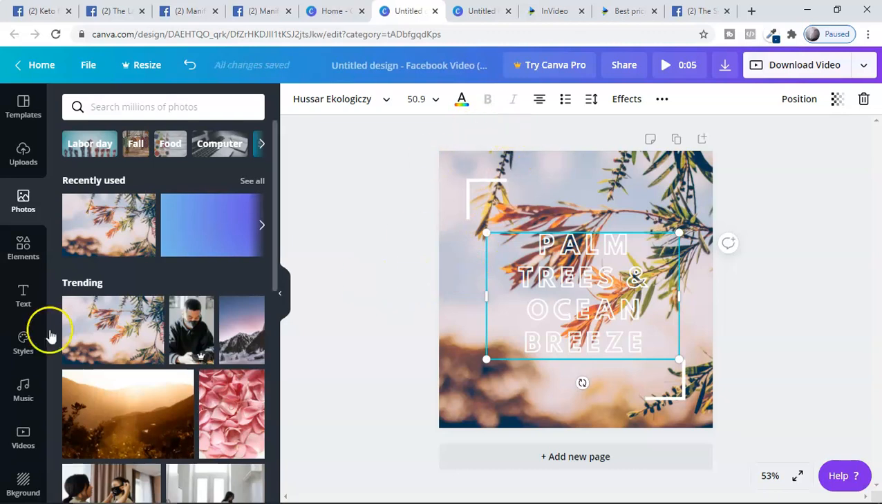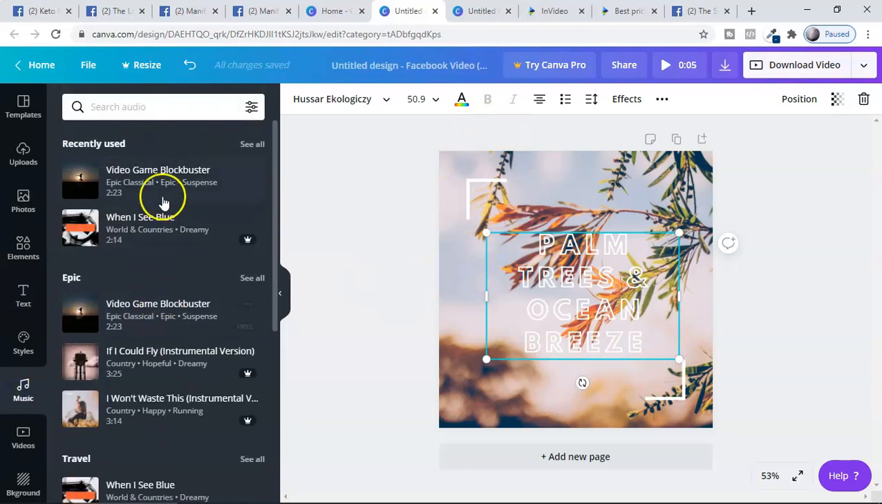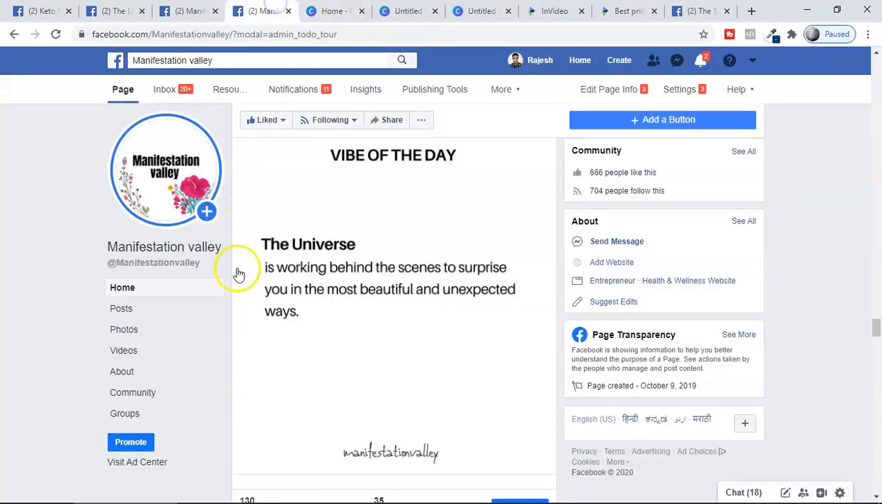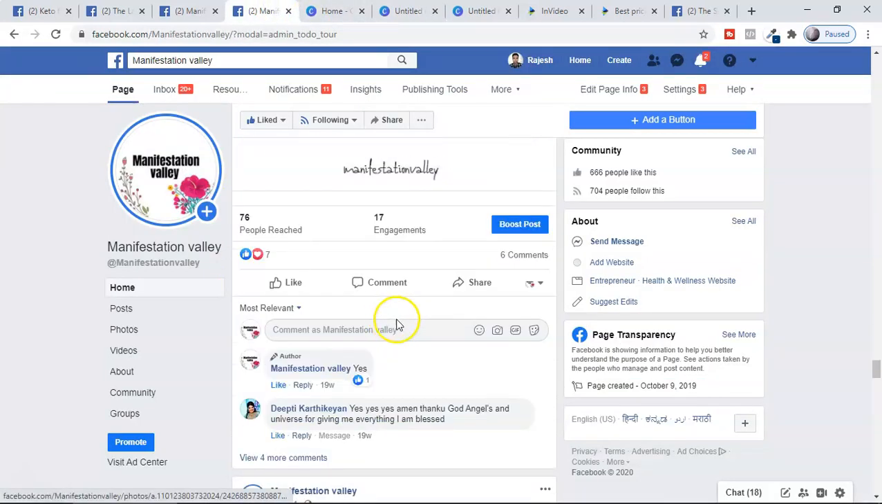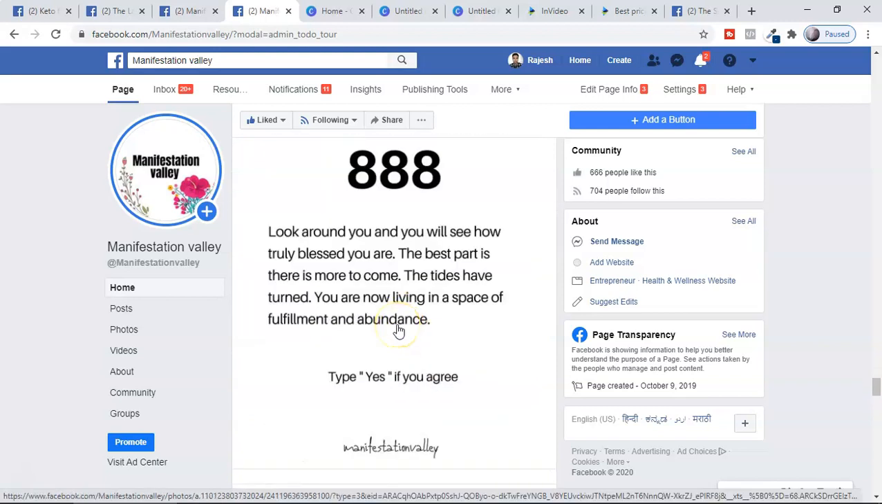Also you can put in music. They have free music as well as paid music. You can connect with this. So all these things you can introduce as content. You'll get a lot of ideas from Instagram also. So that was the content part.